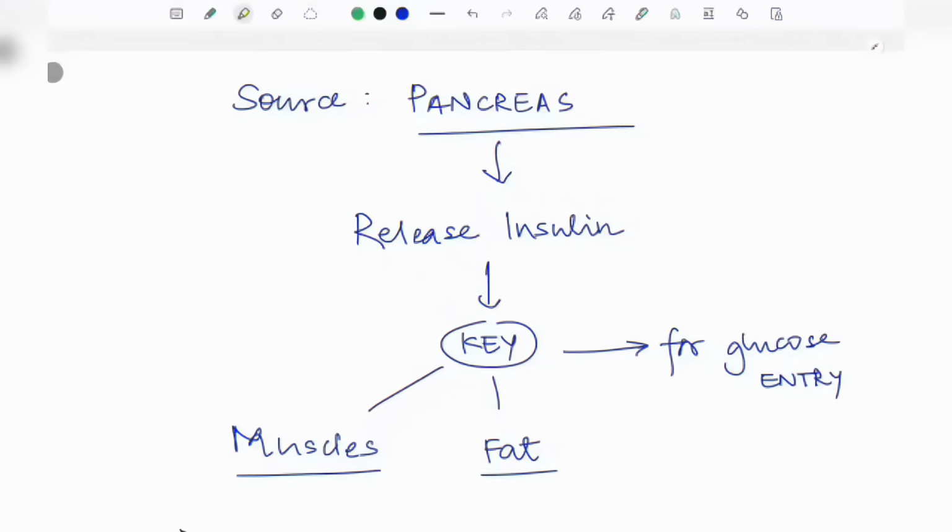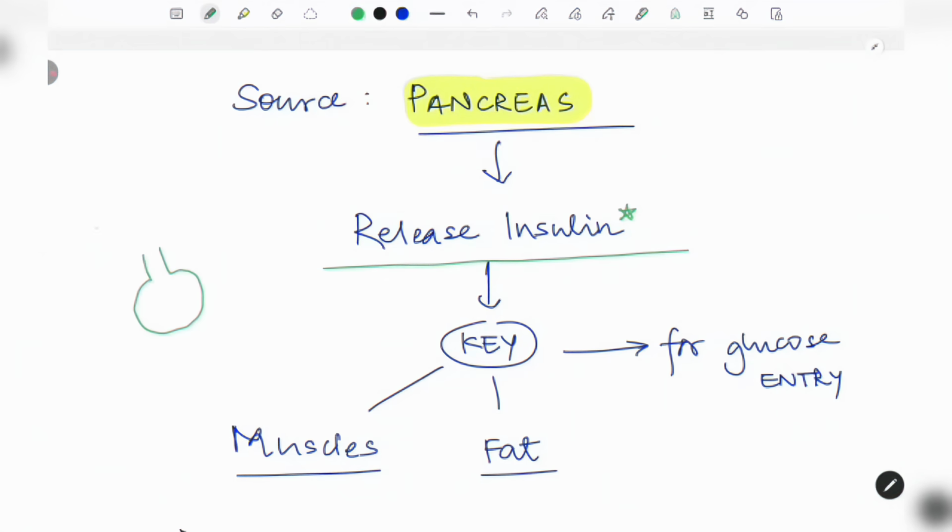So friends, in the recent video, what did you see? There is an organ called the pancreas in our body, which everyone will know, right? It is the source of an important hormone we have been talking about, that is insulin. Remember, it is the source. So what is this insulin? Basically, insulin is the key for the lock of the cells.